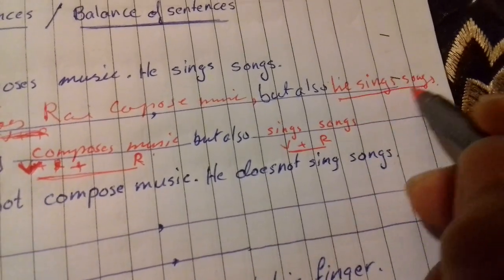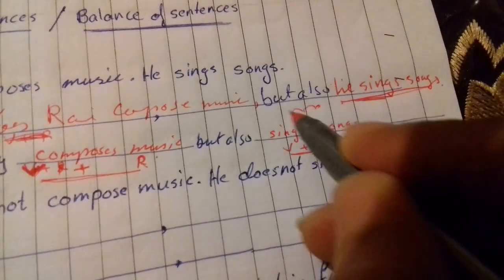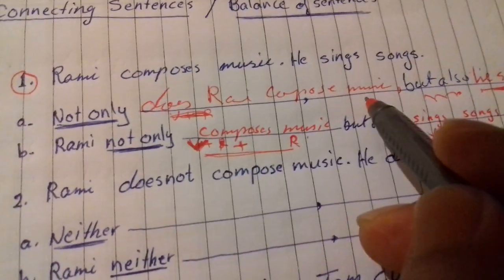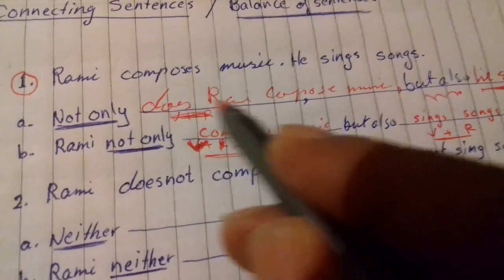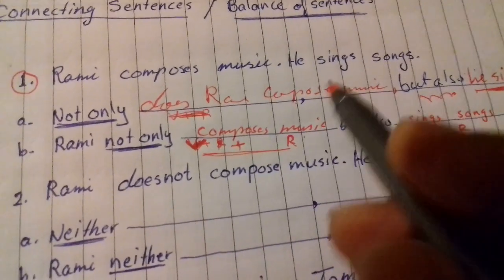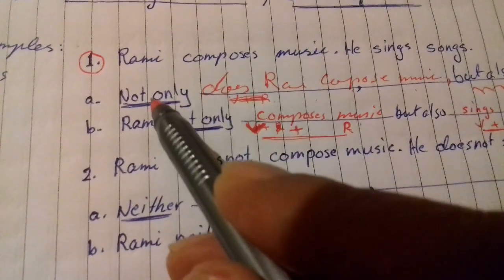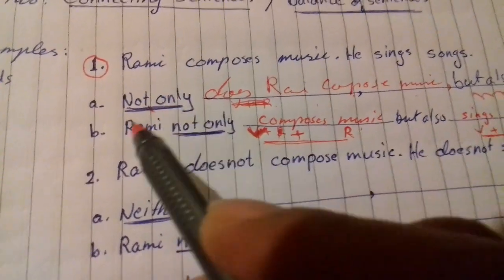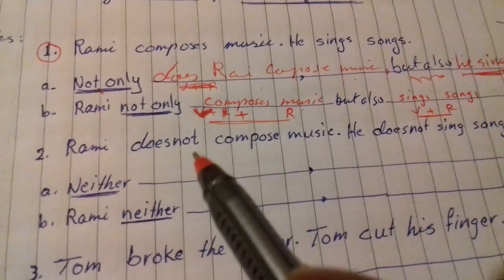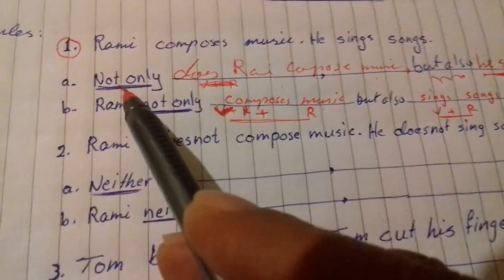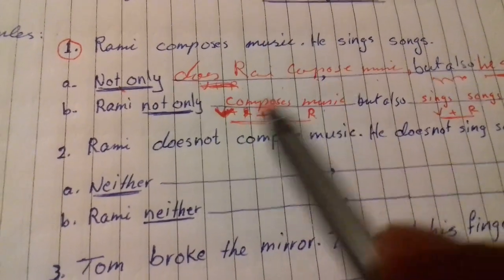Here, as you can see, this is a sentence after but also. And after not only, we have a sentence, we have a subject and a verb and an object. But it must take this form because it starts with a negative word. Okay? So this lesson contains two lessons: the combination of sentences and a sentence starting with a negative word.